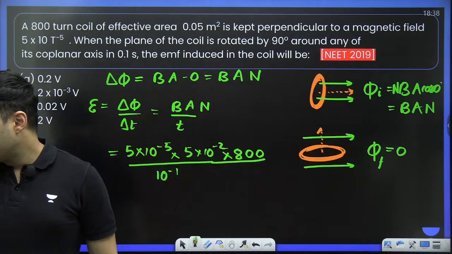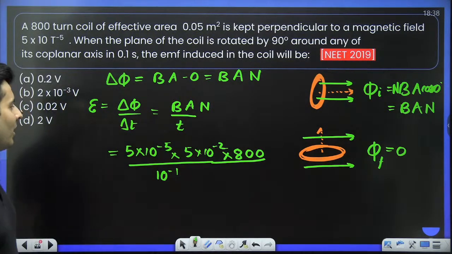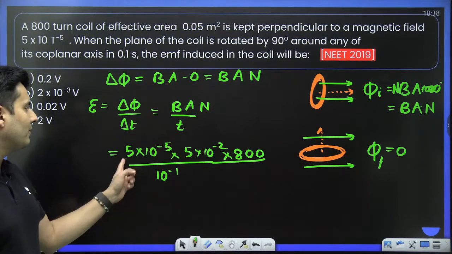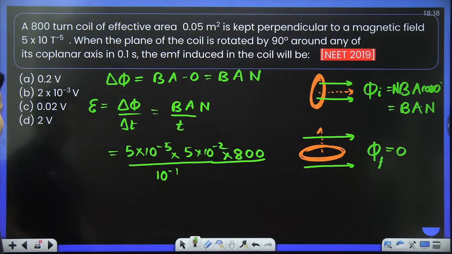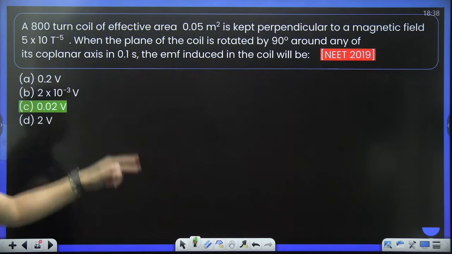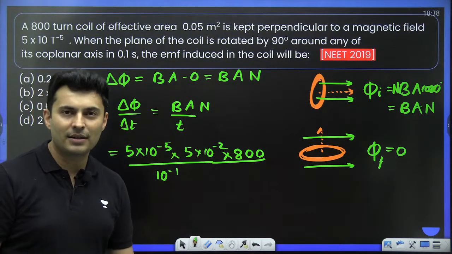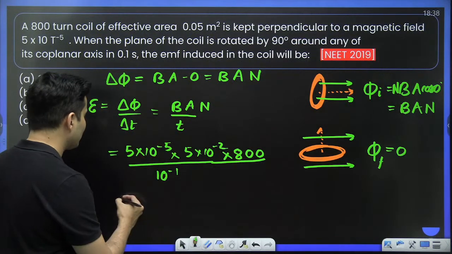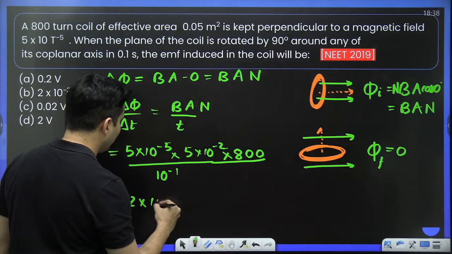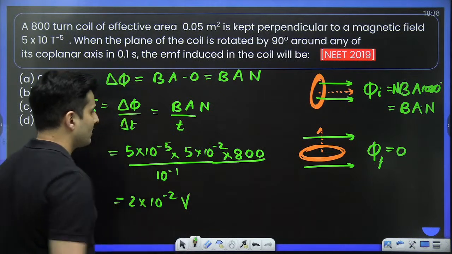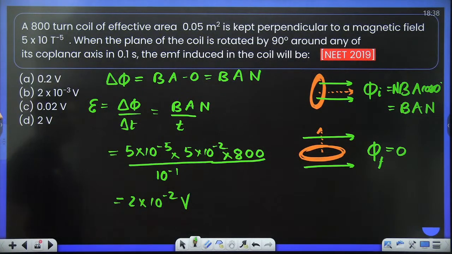B or something else? What are you getting? Come on, do the math. It's not very difficult. 5 5s are 25, 25 8s are... It should be 0.02 volts. Just check this out. 25 8s are 200, so it will be 2 into 10 to the power something only. So it should be 2 into 10 to the power minus 2 volts. Just check that out. Everyone with me on this?